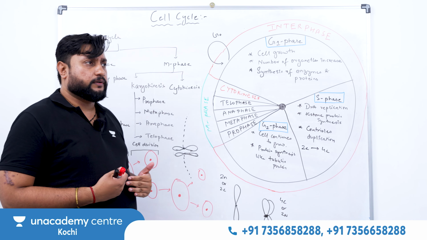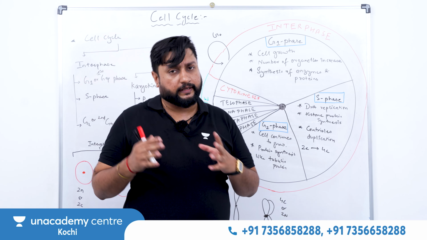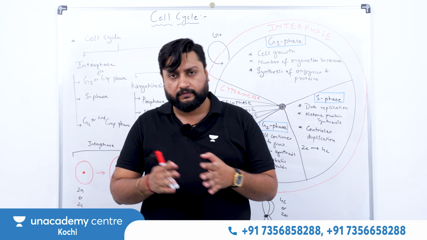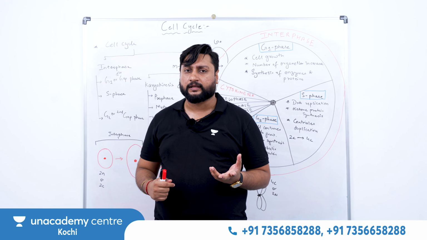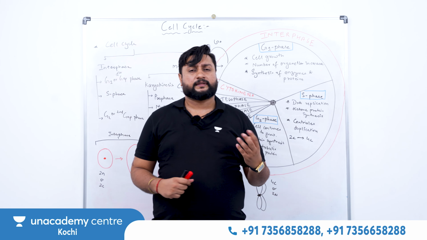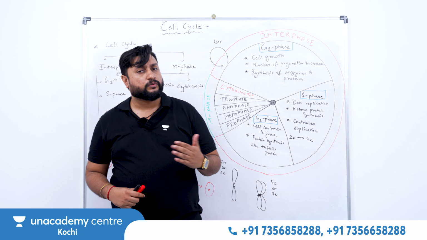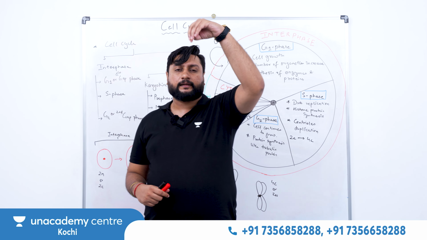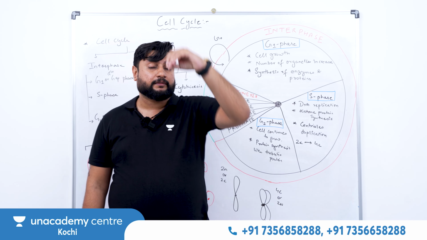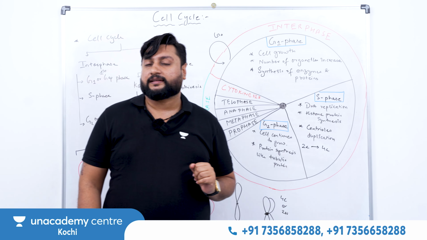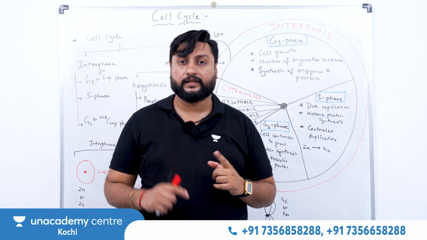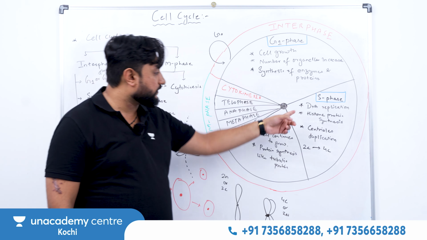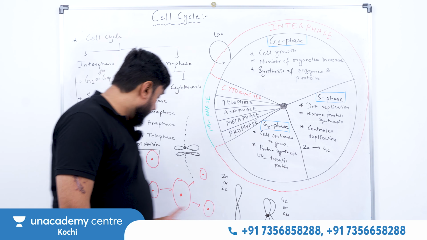So you will see, do all cells follow the same pattern, like every time division, then again G1, S, G2, then again division, G1? So continuously they do this? Not necessary. There are certain cells present at a specific location that have a function to do, and some can be said to divide continuously. For example, in plants at the tip part, the meristem region, they have meristematic cells. We have studied that the meristematic cells do what? They continuously divide. So there we can see this S phase, G1, S, G2, then division, G1, S, G2. So they continuously divide like this.